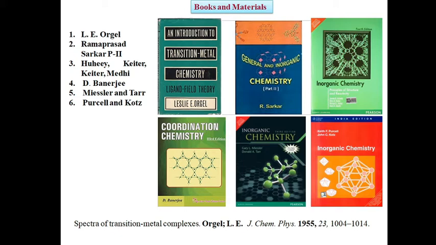Besides this, I have mentioned the journal where Orgel published his beautiful work on Orgel diagram, The Spectra of Transition Metal Complexes, L. E. Orgel, Journal of Chemical Physics, published in 1955. Leslie Eleazer Orgel, who was a British scientist, published many papers in different fields.